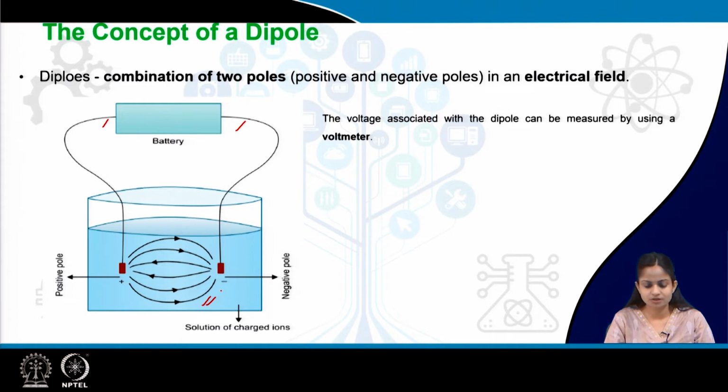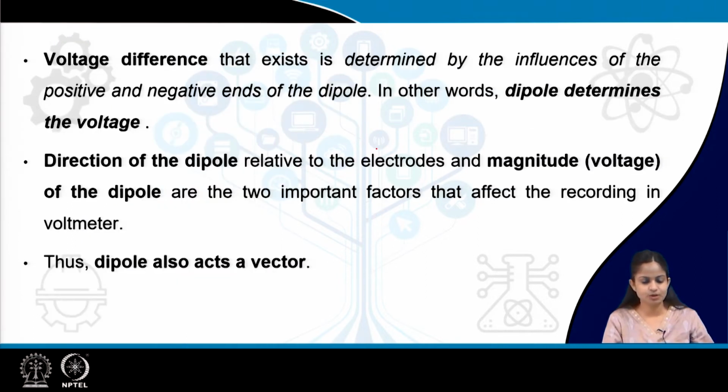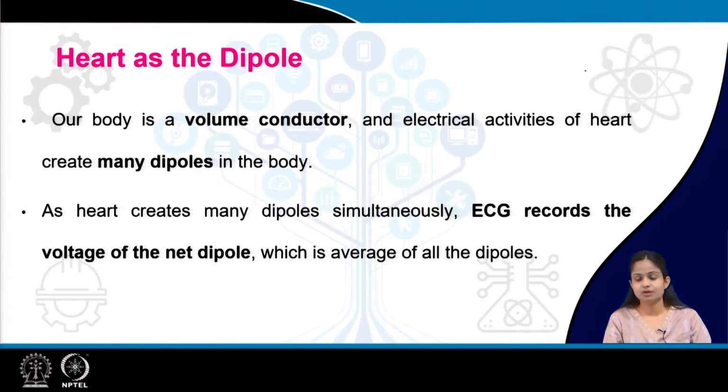If I want to measure the voltage across this dipole, it can be measured with a galvanometer or a voltmeter. That is what we do in the case of the heart also. The voltage difference that exists is determined by the influences of the positive and the negative ends of the dipole. In other words, the dipole determines the voltage. And whenever we talk about the dipole, it acts as a vector also. A dipole has a direction and a magnitude. Magnitude is the voltage.